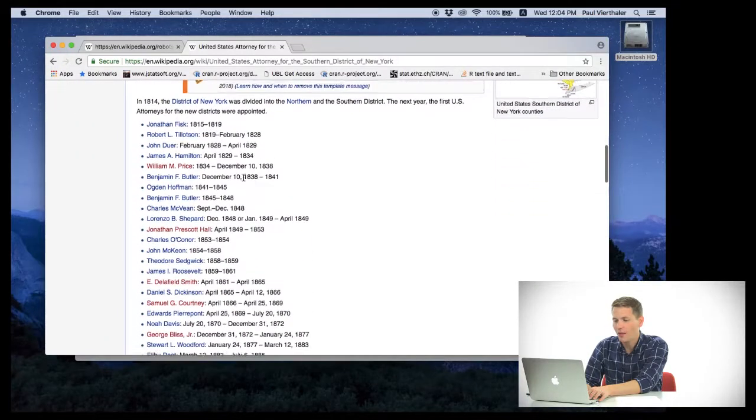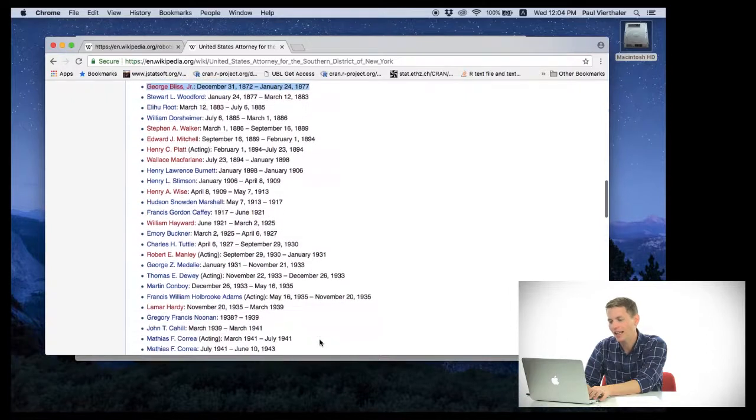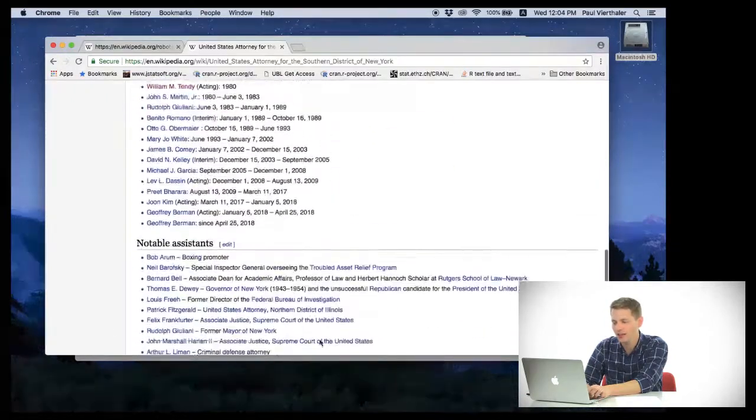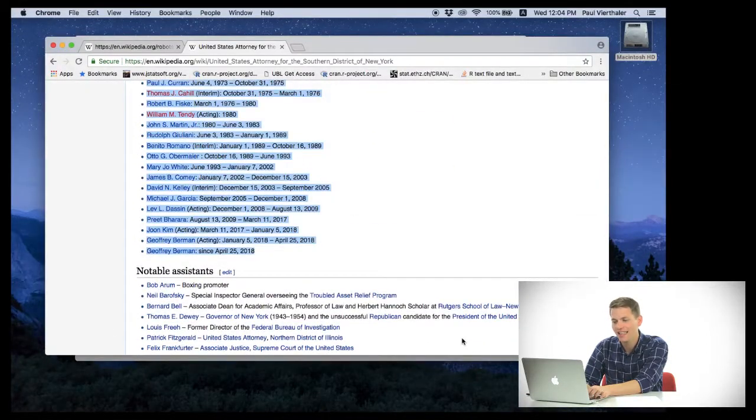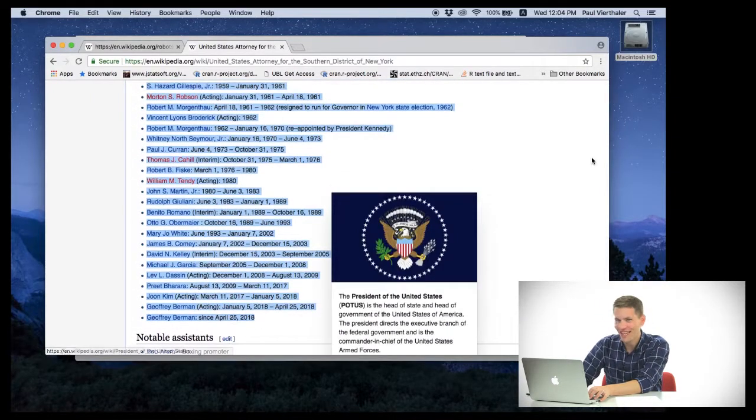I might want to get this list of attorneys and the dates that they were in office, and we can see that it goes all the way up to the current US Attorney. Not Attorney General, excuse me, US Attorney. Attorney General is a different thing.